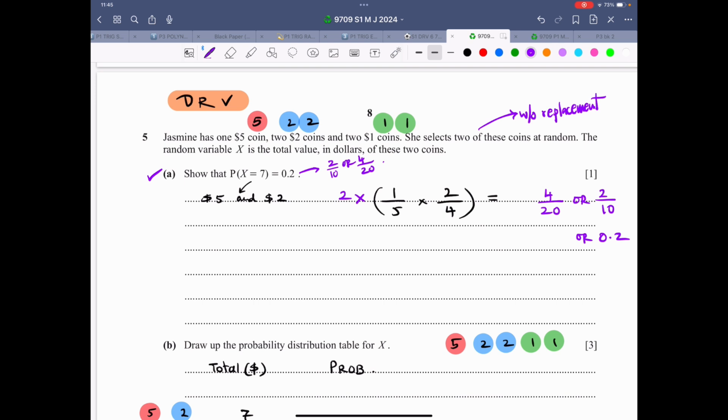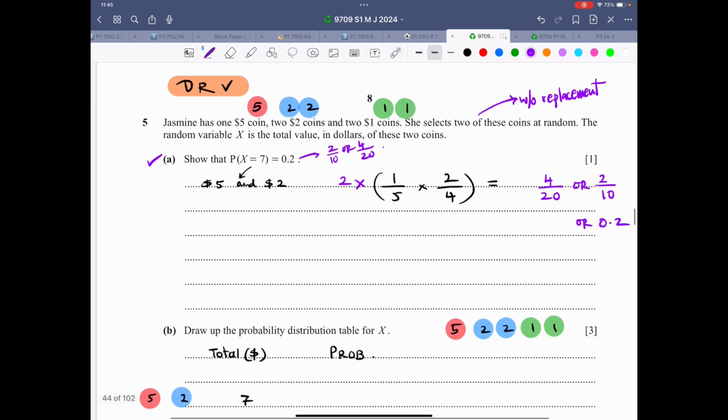Now for X equals 7, what is X? That is the total value in dollars. So how can I get $7? I can select a $5 from here, and I can select this $2 coin, or $5 and this other $2 coin. That means there are two options for this one.